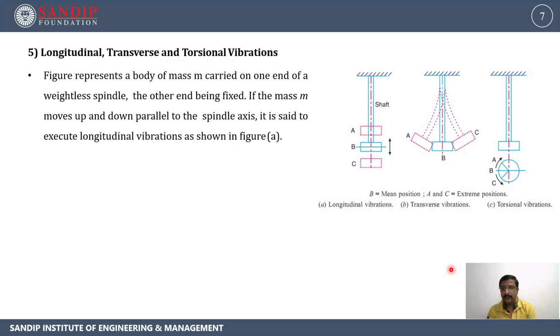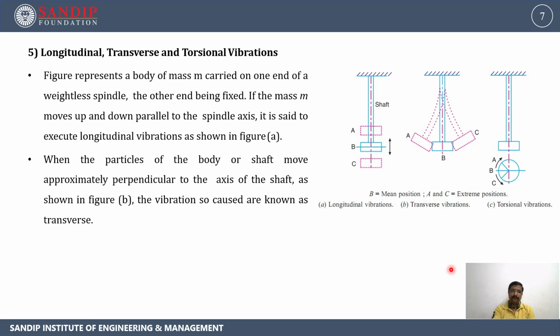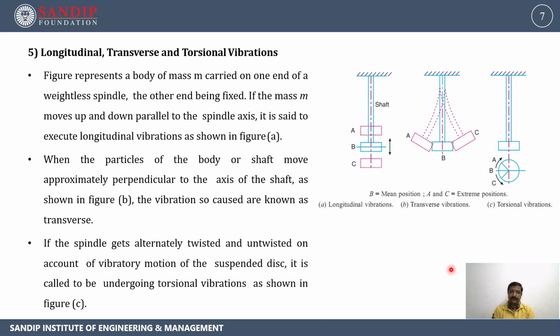This continues until the internal elastic forces bring it to the rest position, if we are talking about free vibrations. When the particles of the body or shaft move approximately perpendicular to the axis of the shaft, as shown in figure B, the vibrations so caused are known as transverse vibration. And for torsional vibration, if the spindle gets alternately twisted and untwisted on account of the vibratory motion of the suspended disc, it is said to be undergoing torsional vibration, as shown in figure C.